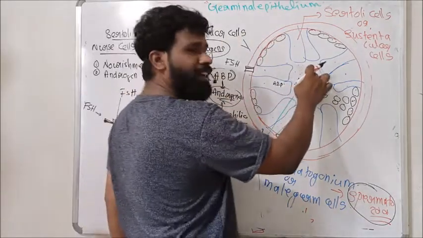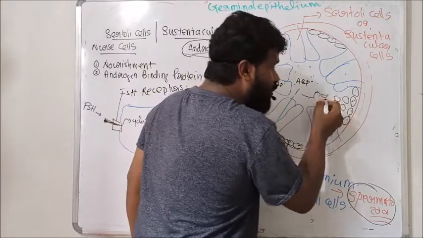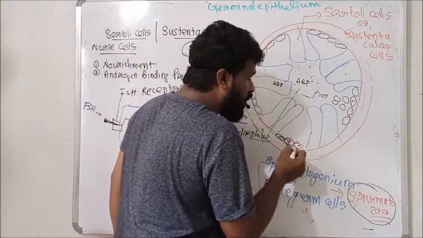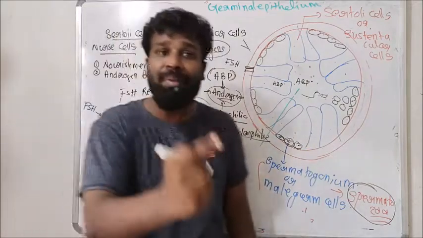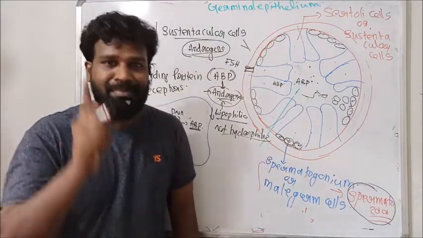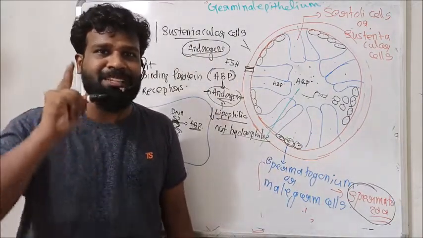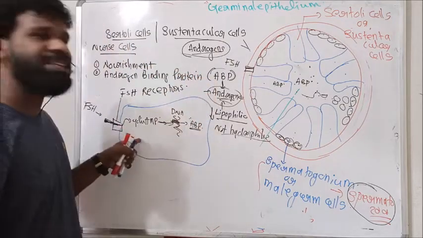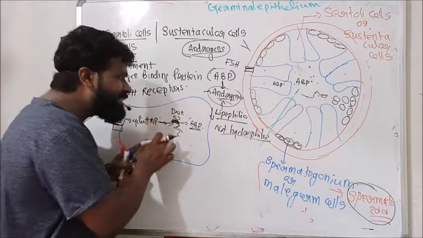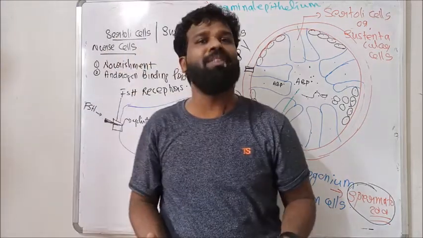By concentrating androgen in the testis, androgen acts on the spermatogonial cell, and the spermatogonial cell differentiates to form sperm. That means sperm production requires the protein ABP from the Sertoli cell. Thereby this Sertoli cell is involved in spermatogenesis.